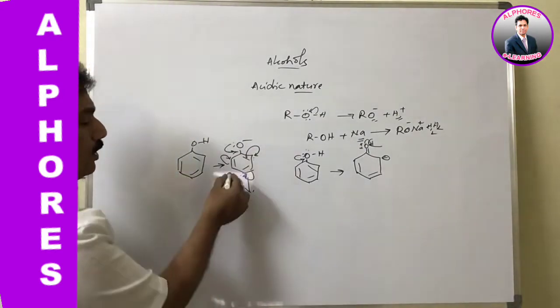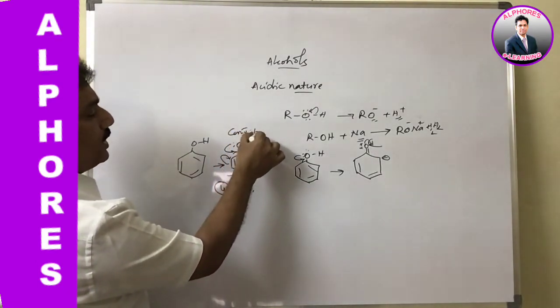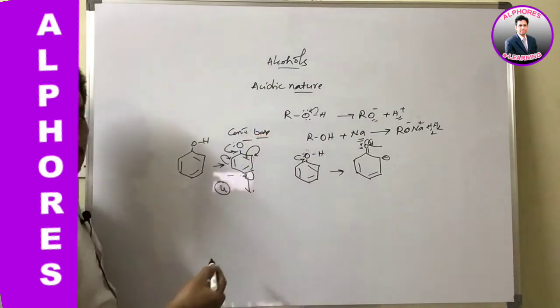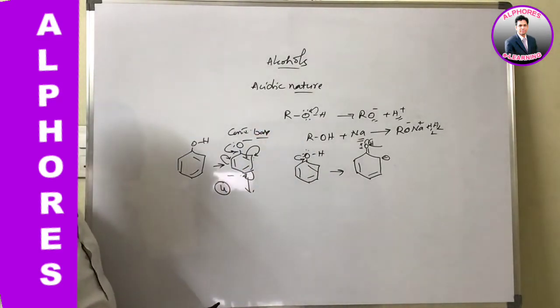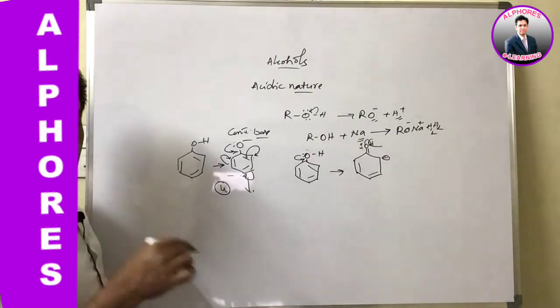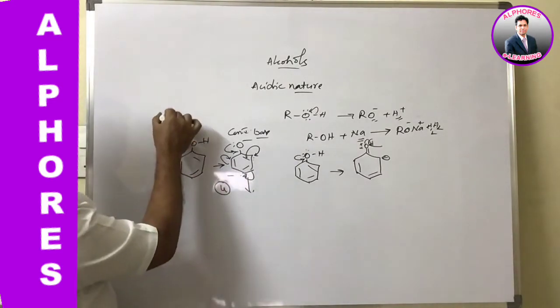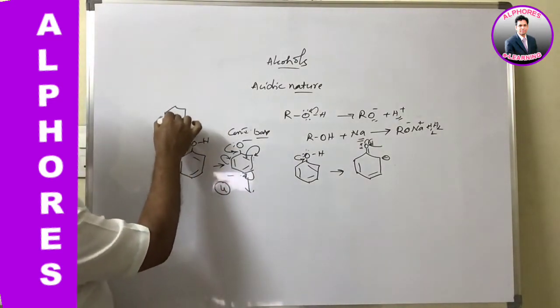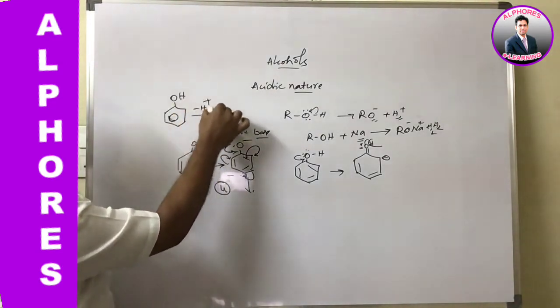Here phenoxide is the conjugate base of phenol. Conjugate base, from ionic equilibrium: after releasing H plus, the remaining part of the acid molecule is known as the conjugate base. Is it not? Phenol is the acid, and after releasing H plus it forms phenoxide.